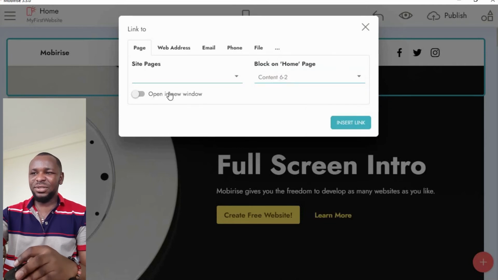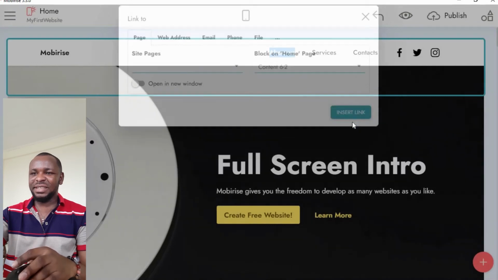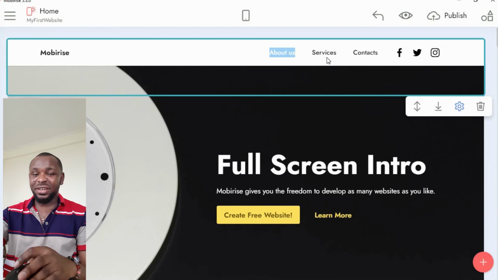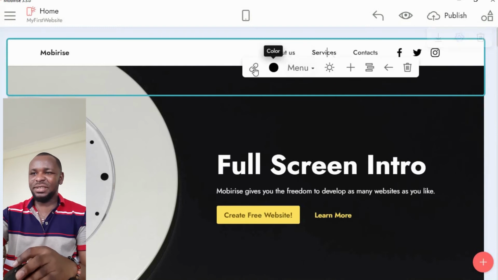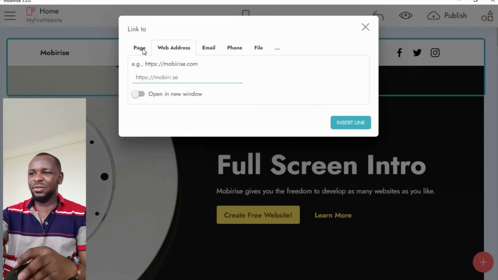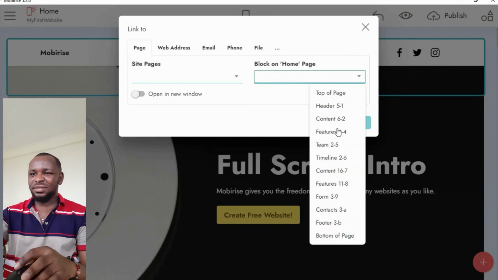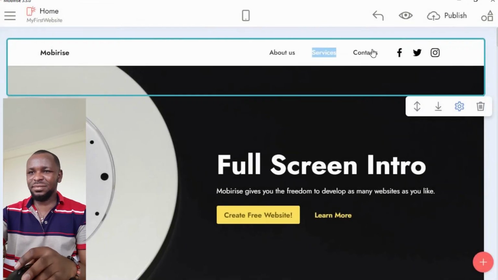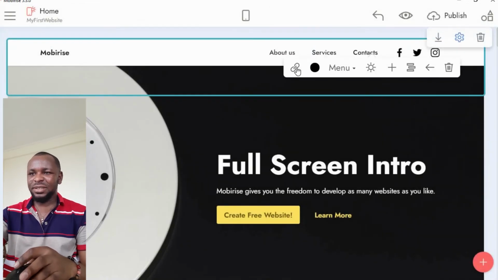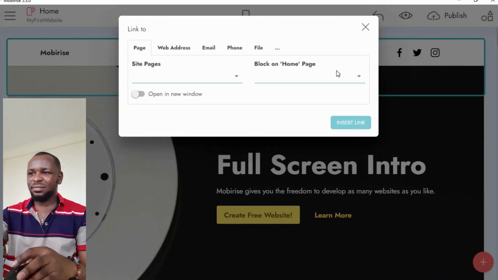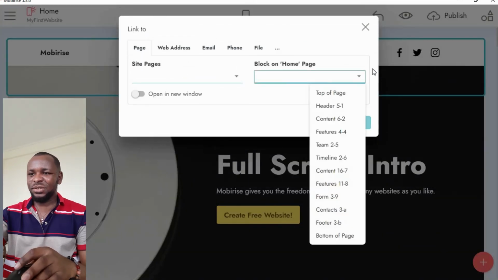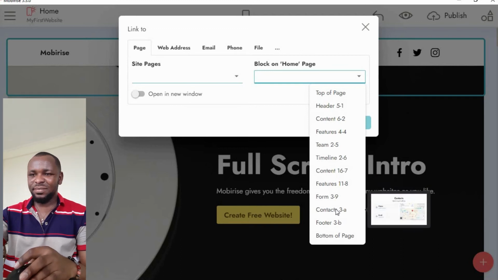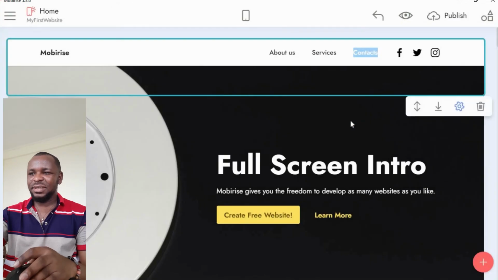We don't want it to open in a new tab when you click on it. All right, so just leave it as it is. Then we just go to insert link. We are done. Okay, then we go to services. We do the same thing. Link, go back here, page, the services. So these are the services. We click on it, insert, contacts. So we click on it. The contacts was down here. So you have contacts. Click on it, insert. We are done.